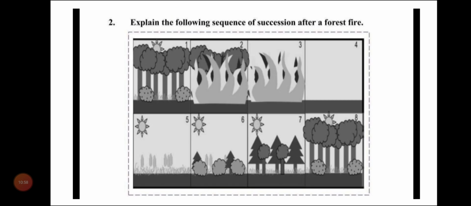Next is: explain the following sequence of succession after a forest fire. This diagram is given, and this is the entire question. You have to explain this. Mark it, students: the explanation for this question is not given in your textbook. Just a diagram is given in your textbook. So you need to form your answer, and you need to write your answer.